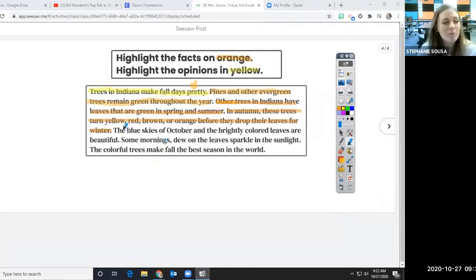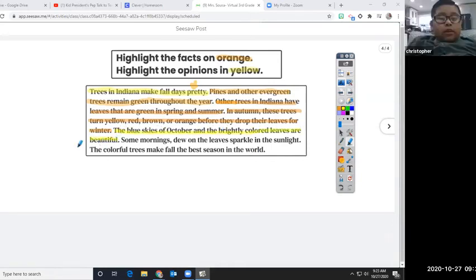All right. The blue skies of October and the brightly colored leaves are beautiful. What do you think? Fact or opinion? The blue skies of October and the brightly colored leaves are beautiful. Fact or opinion? I'm coming to look. Awesome. That is an opinion. Christopher, tell us why. What word in here makes it an opinion?